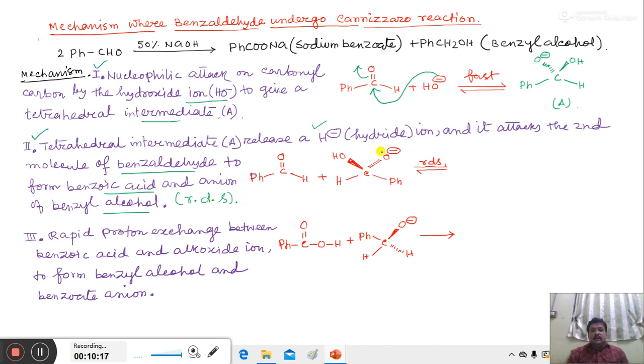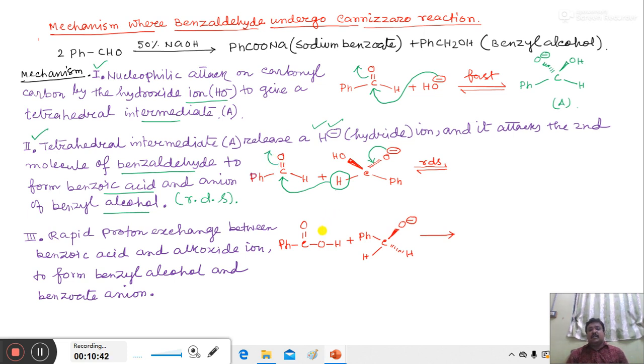Now, in this step, O minus at first forms a C=O double bond. After the formation of the C=O double bond, C-H bond breaking takes place. This H atom releases with its electron, that means a hydride ion. This hydride ion attacks another molecule of benzaldehyde, and as a result the C=O pi bond breaks.